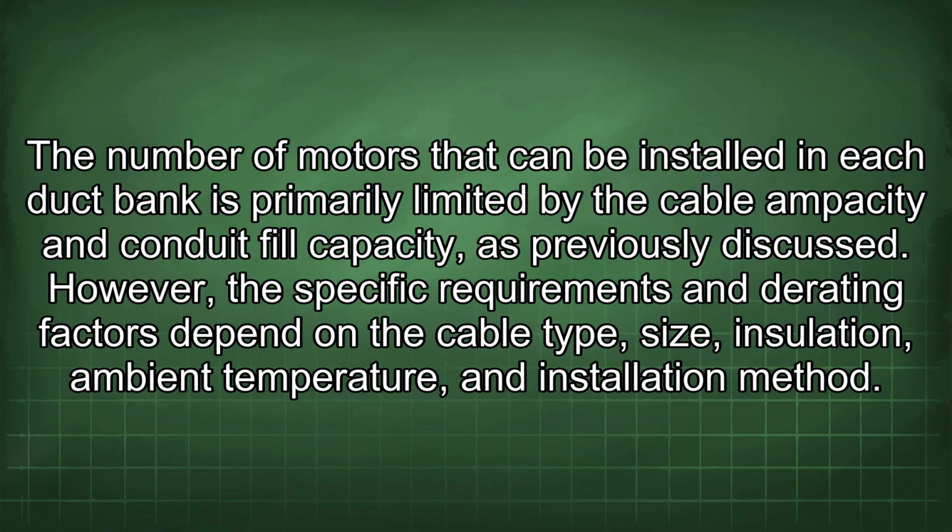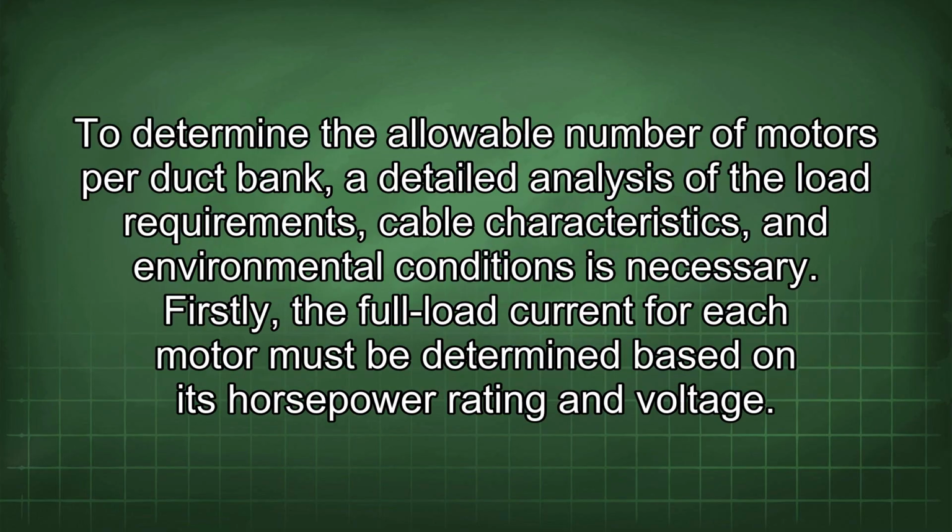However, the specific requirements and derating factors depend on the cable type, size, insulation, ambient temperature, and installation method. To determine the allowable number of motors per duct bank, a detailed analysis of the load requirements, cable characteristics, and environmental conditions is necessary.